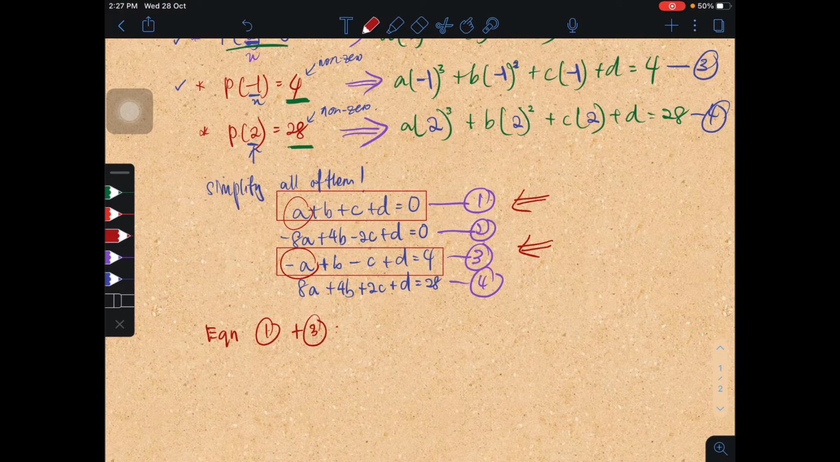a plus negative a, the a disappears. It will disappear because we add them. That's why we will just be left with 2b plus 2d equals to 4. So I will only be left with b plus d equals to 2. So this is our fifth equation.